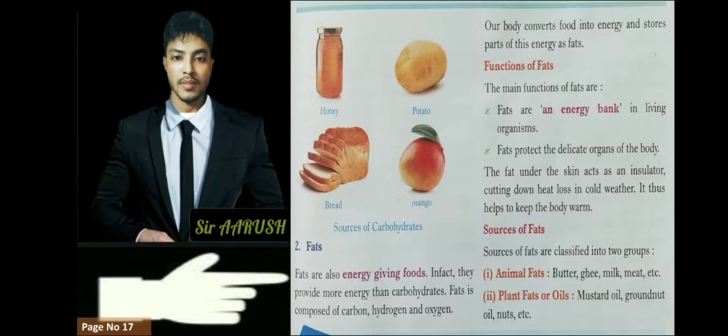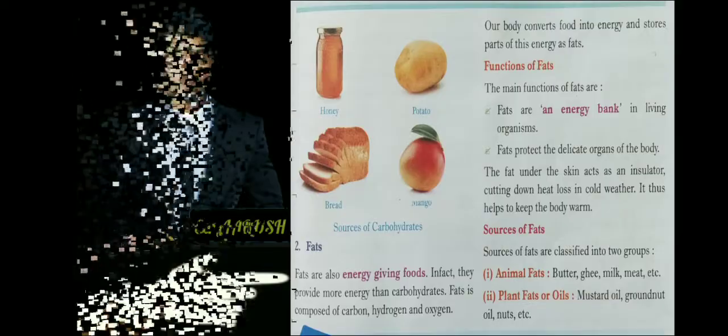The sources of fats are butter, ghee, milk, meat, etc. And in plants we get fats from mustard oil, groundnut oil and nuts. And one more thing to add here, fat in simple words in Assamese, we can say sorbi. We all have fat in our body, and it also gives us energy, and it keeps us warm in the cold season. Okay, so now let's go to the next page.